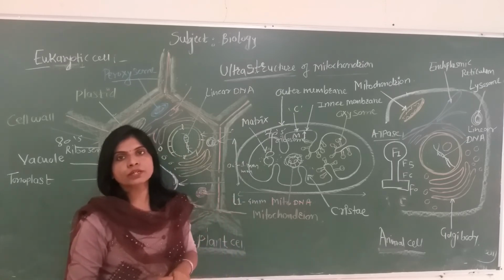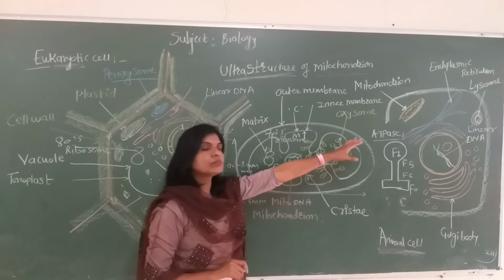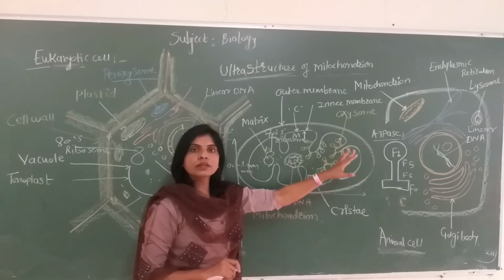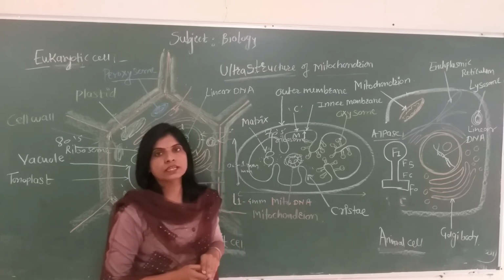What is the function of mitochondria? It is the site of Krebs cycle, oxidation of food, and production of ATP. In this manner, it provides the energy for the different metabolic activities in the cell. So it is called as